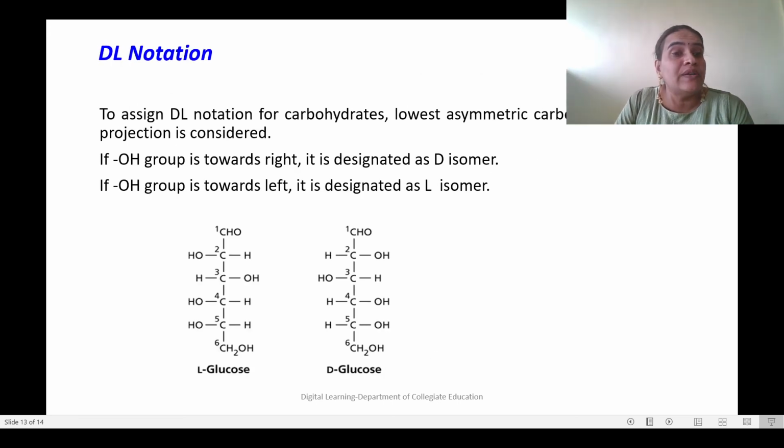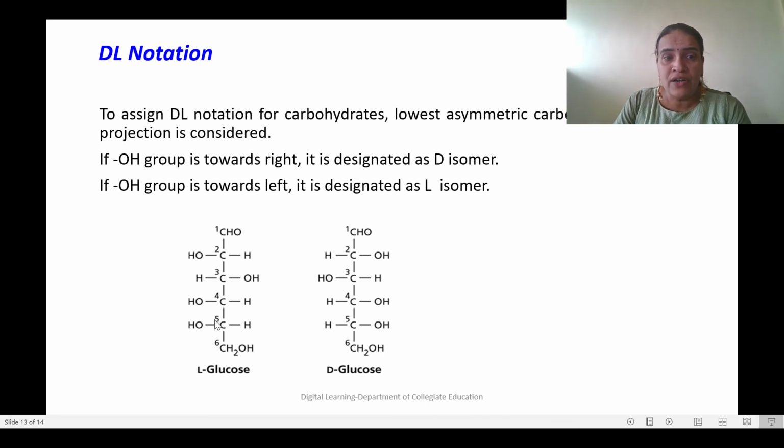Now, DL notation. This also we have learned in the stereochemistry chapter. How can we give DL notation for the glucose molecule? To assign DL notation for a carbohydrate, the lowest asymmetric carbon in the Fischer projection is considered. Which is the lowest asymmetric carbon? The 5th carbon atom is the lowest asymmetric carbon atom. So this is considered for assigning DL notation.